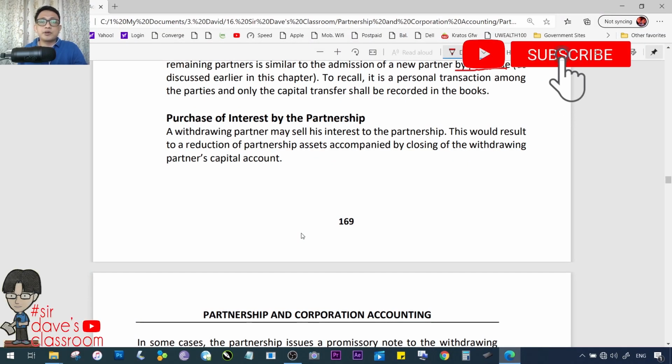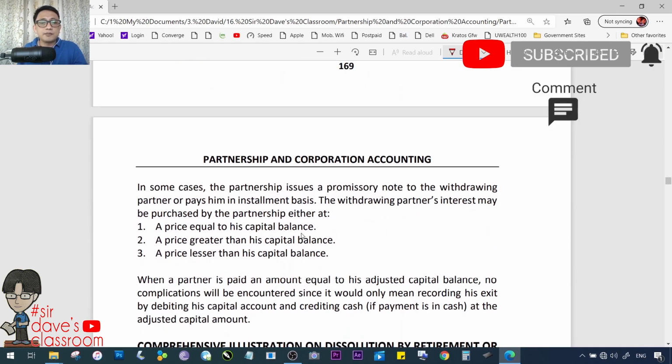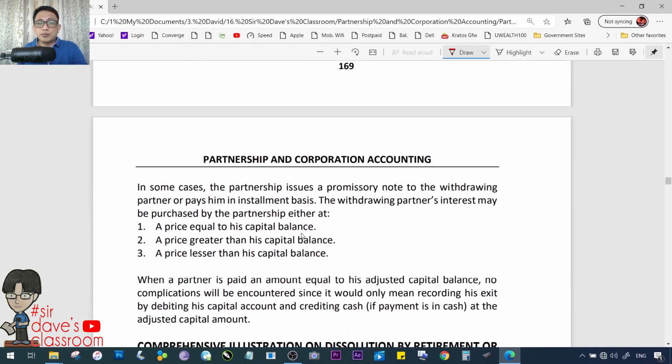Purchase of interest by the partnership. A withdrawing partner may sell his interest to the partnership. This would result in a reduction of partnership assets accompanied by closing of the withdrawing partner's capital account. In some cases, the partnership issues a promissory note to the withdrawing partner or pays him on an installment basis.